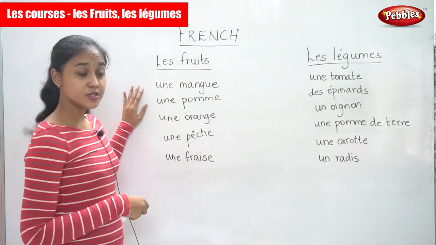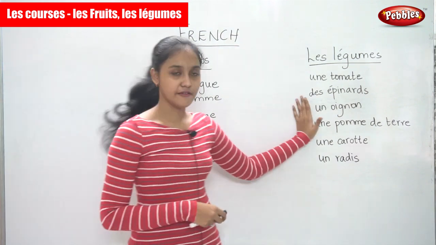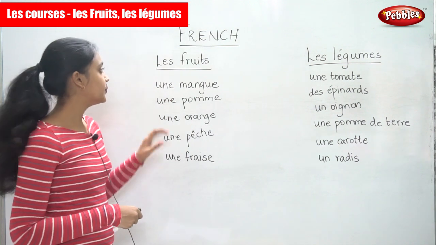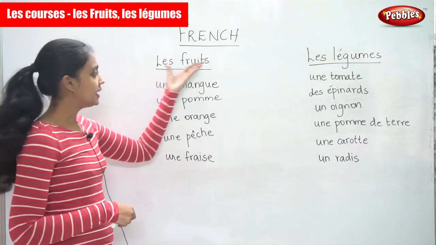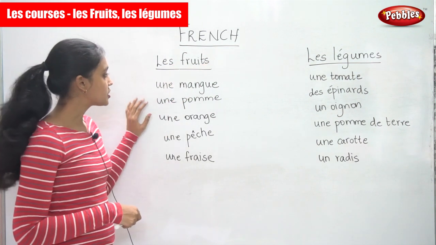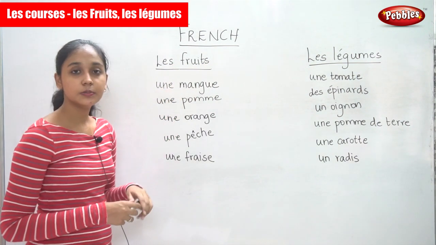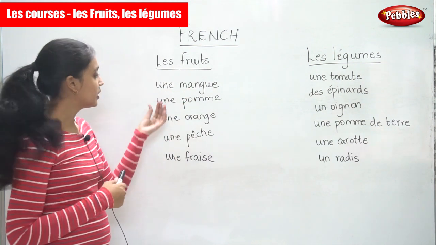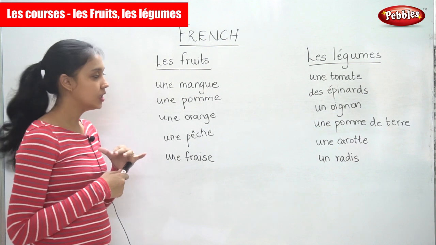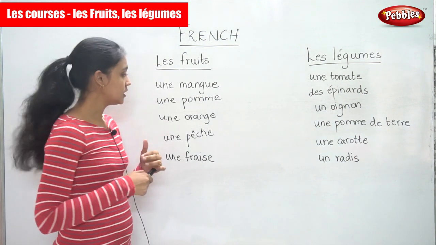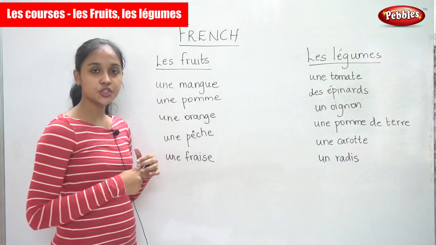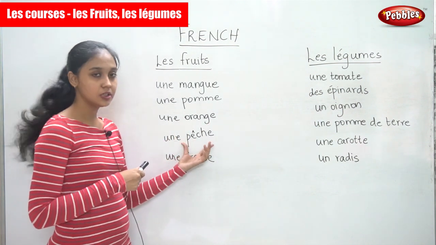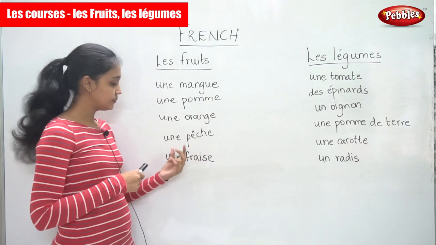Here are the names of some fruits and vegetables. So these are the words we are going to learn. First we will learn les fruits, the fruits. Une mangue, which is a mango. Une mangue. Une pomme, it is an apple. Une orange, an orange. Une pêche, a peach.